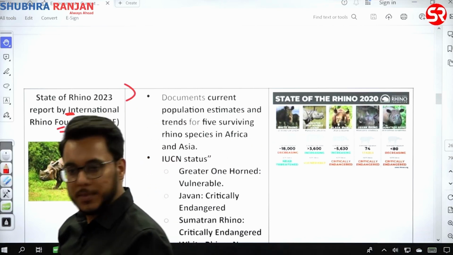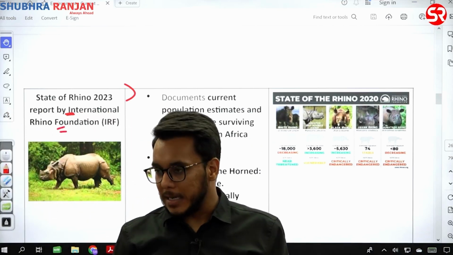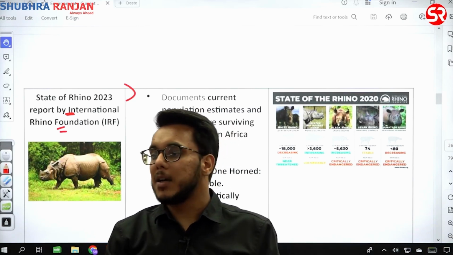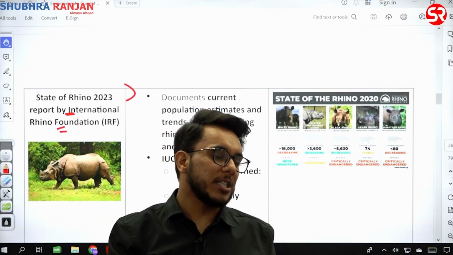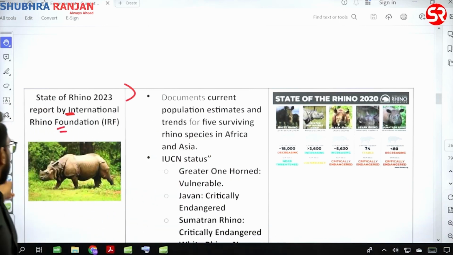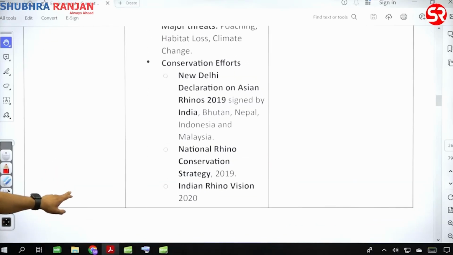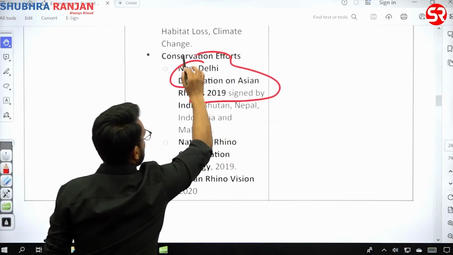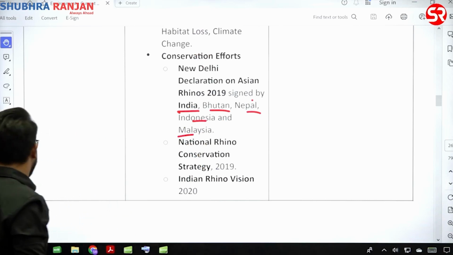ठीक है. अभी एक चीज है कि that majority of animals, इनके threats क्या हैं? Hunting, particularly greater one horn rhino, it faces a threat for its horn, which has a lot of usage in Chinese medication. Okay, fine. New Delhi Declaration of Asian Rhino 2019, signed by India, Bhutan, Nepal, Indonesia, Malaysia.